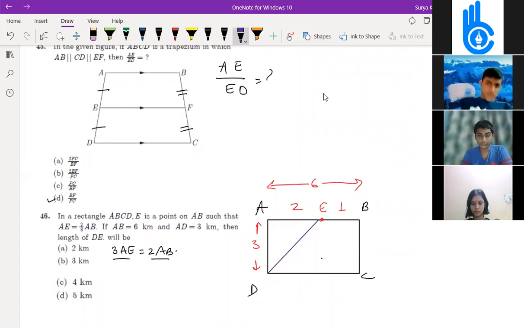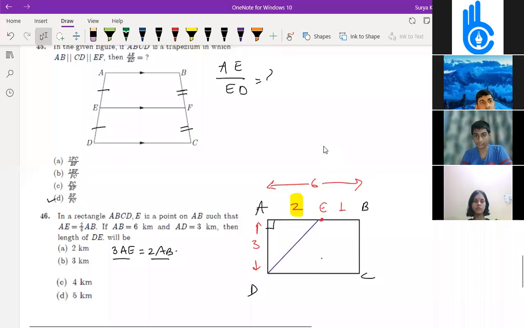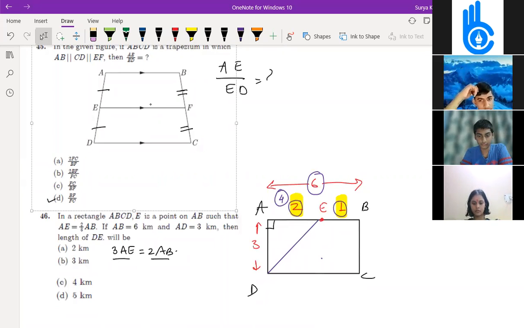So this is the question. You have to find the length of DE. So remember children one thing, here this 2 and 1 are the ratio, okay? So you have to convert into what these sides actually are. We don't need that, right? We just have to find AE. For finding AE, we can do 2 by 3 into 6 equals 4 centimeters. This 6 is the length and 2 parts of it is 4 only, correct? So 3, 4 and this is 5.